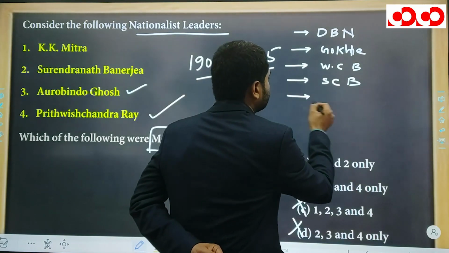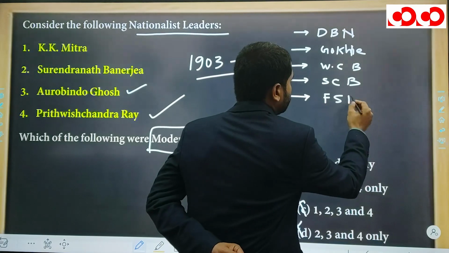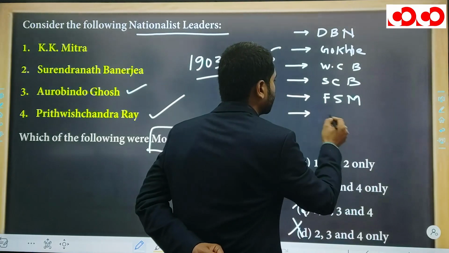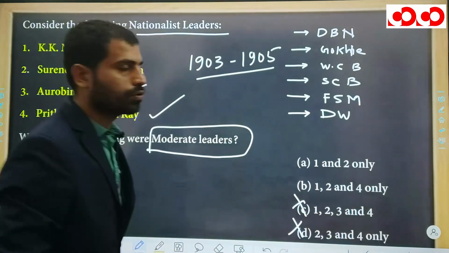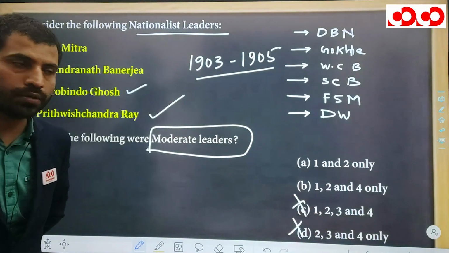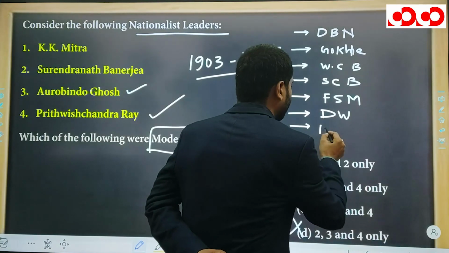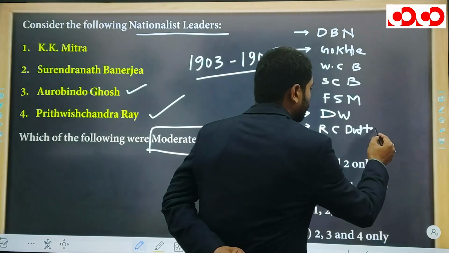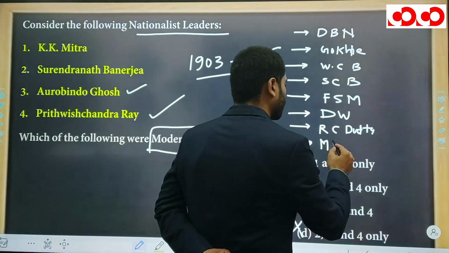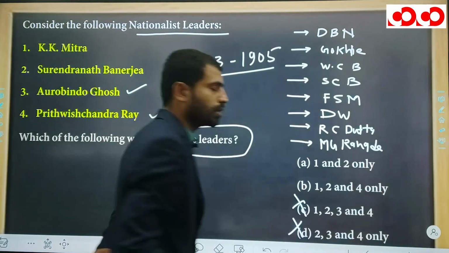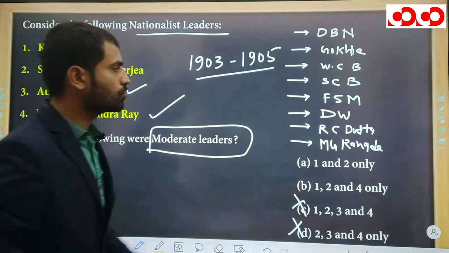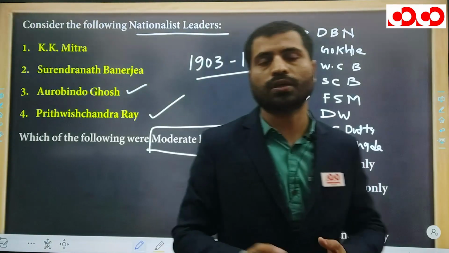We have already discussed about Firoz Shah Mehta, and also Dinkar Wacha, Dinsha Wacha were also associated with Firoz Shah Mehta and Dada Bhai Nehruji. You can also remember R.C. Dutt, and with him also Mahadev Govind Ranade. So these are the moderate leaders which can directly ask in the examination. So this type of questions are several times asked in the examination.